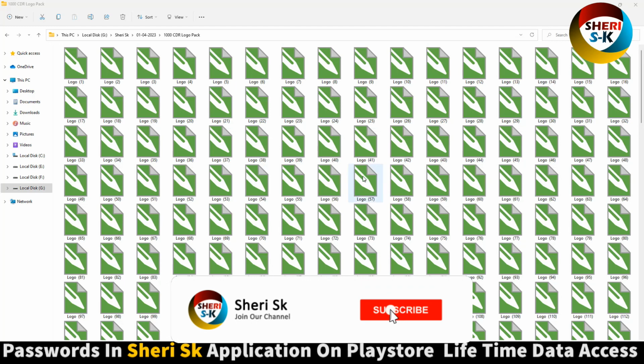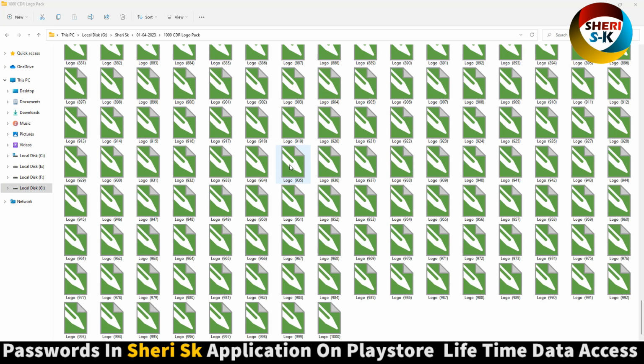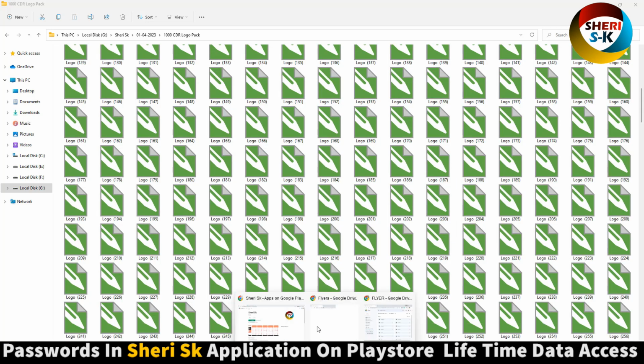Assalamualaikum friends, I hope you're quite well, and here is 1000 CDR logo. All files are fully editable. You can change everything in CorelDRAW, but these are protected.